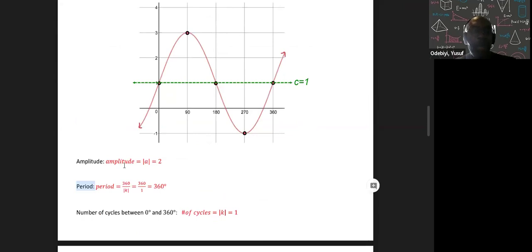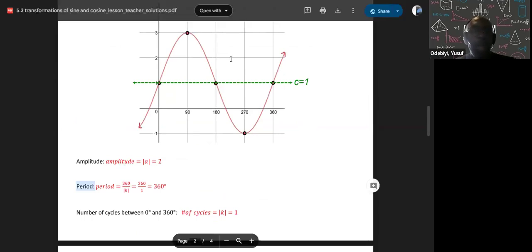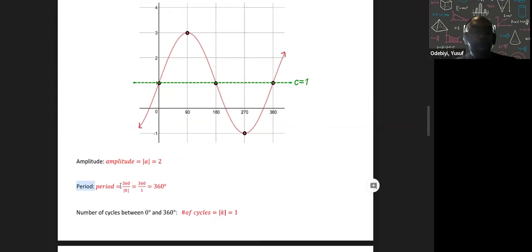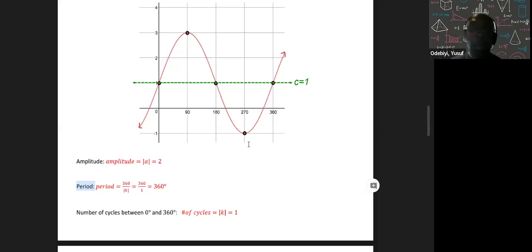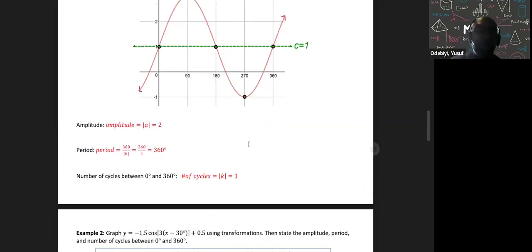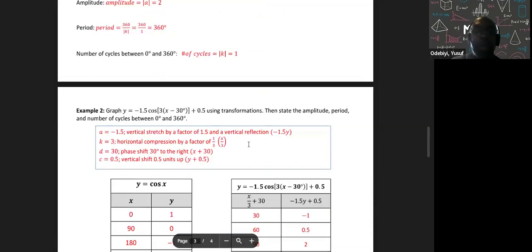Amplitude is 2. Our period formula is period is equal to 360 divided by K, so therefore our period is equal to 360. And for the number of cycles between 0 and 360, since our period is 360, I can only have 1 cycle in between, right? So that makes sense. Okay, let's look at another example.